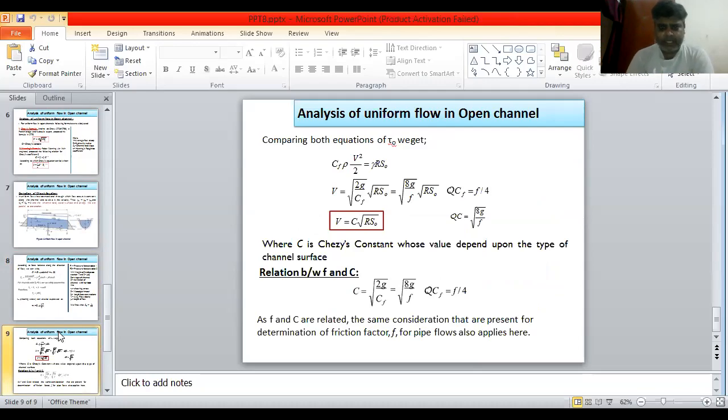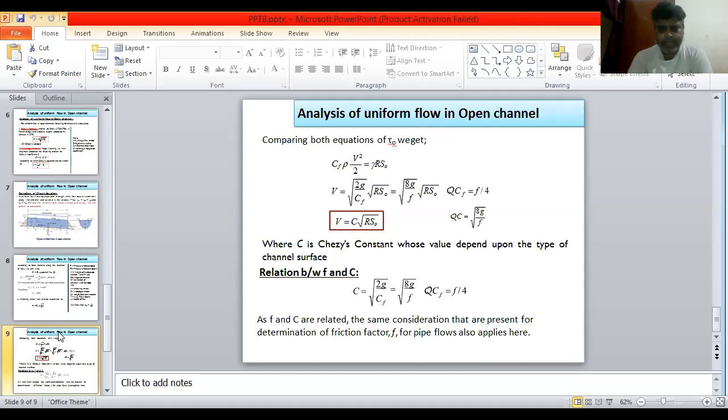Hence v is equal to c under root r s naught, where c is the Chezy's constant, r is the hydraulic radius, and s naught is the bed slope. But c has a dimension. n is the Manning coefficient and c is the Chezy's coefficient. Many times in competitive exams a question is given about the correct dimension of Chezy's coefficient. So please calculate the dimension of c. Very easy: put the velocity dimension and calculate.